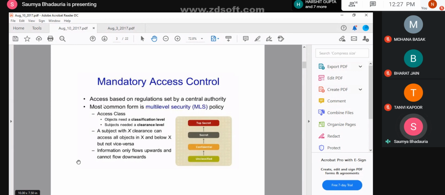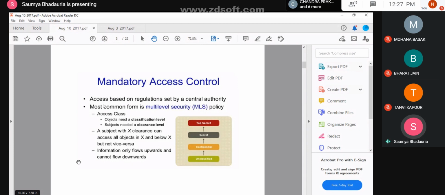Okay, so now the representation in that, we said that we have access matrix models, we have access control list. So there the scalability and the flexibility was much lesser in comparison to MAC. Now here, in case of a mandatory access control, you have a central system or a central authority who is only giving you access and who has all the rights.